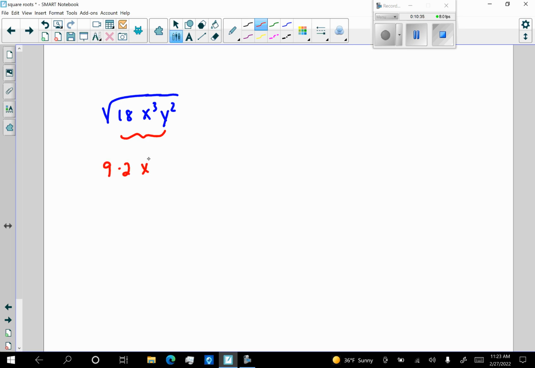X cubed is x squared times x, and y squared stays y squared. So look what I'm going to do. I'm going to take that property. I'm going to write this as the square root of 9 times the square root of 2 times the square root of x squared times the square root of x times the square root of y squared.